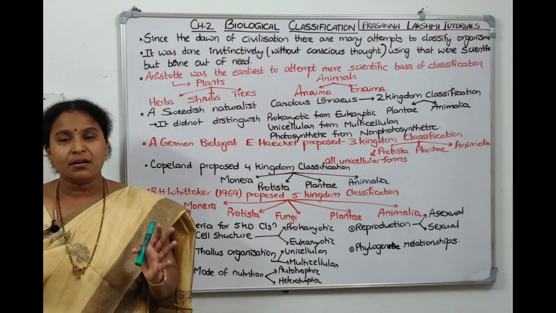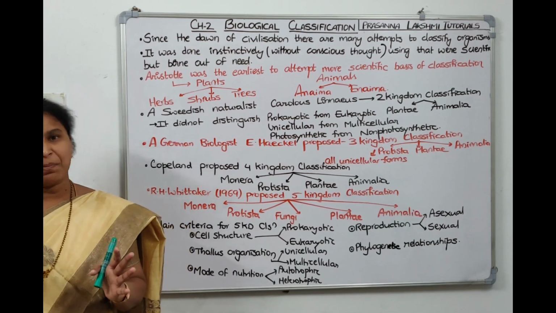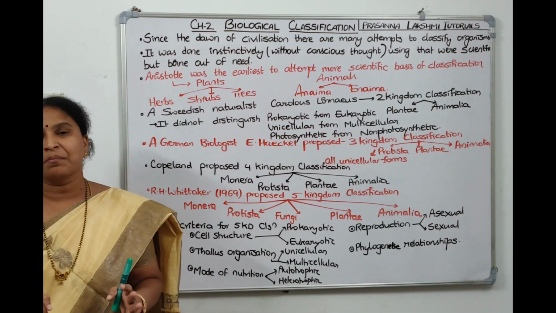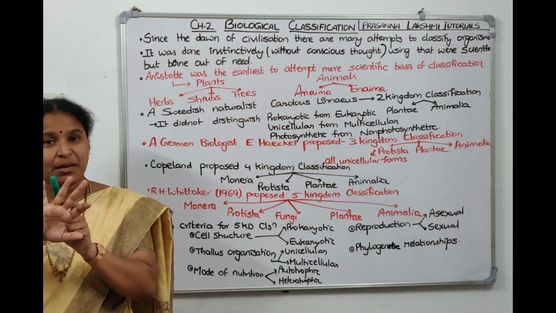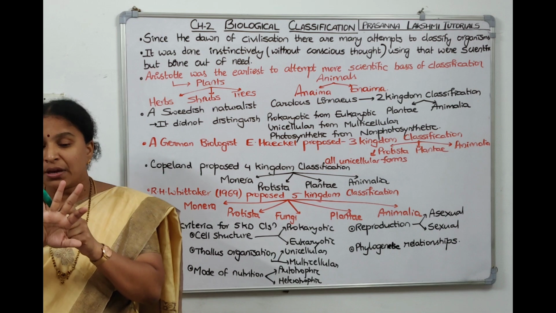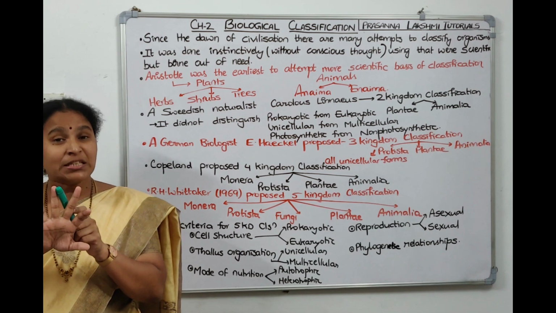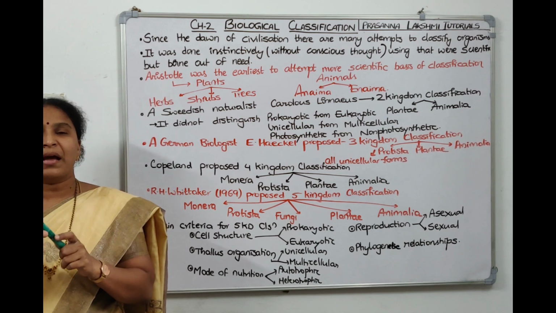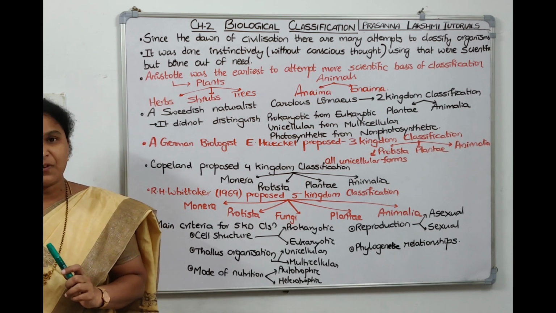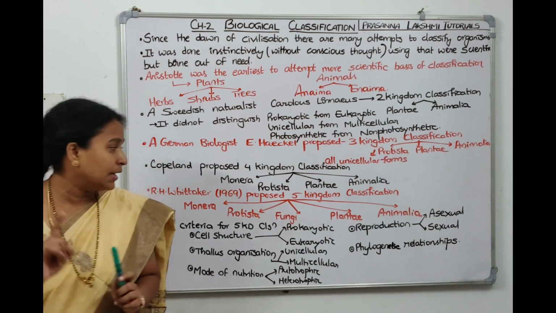So Whittaker finally separated fungi from the plant kingdom and made it a separate kingdom, and he proposed the five kingdom classification. The first kingdom, where unicellular bacteria are kept, is called Monera. Unicellular eukaryotes are kept in Protista. The third one he separated is fungi, which are heterotrophic. The next ones are the plant kingdom and animal kingdom. He did this classification in the year 1969, right?